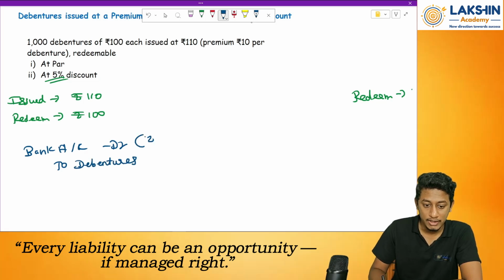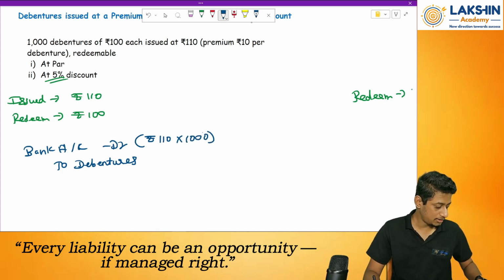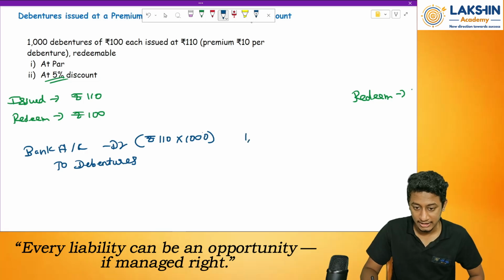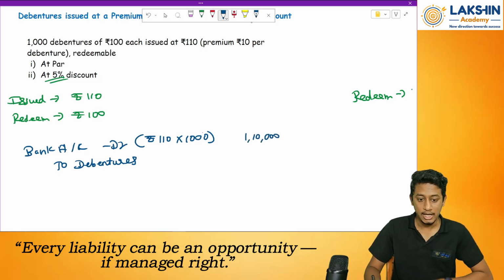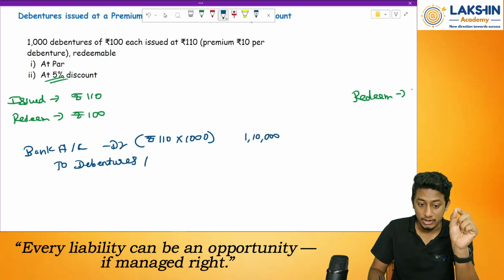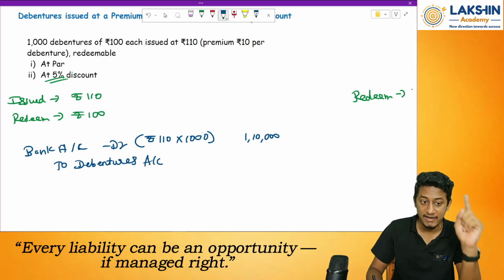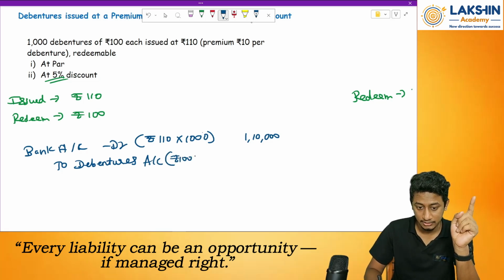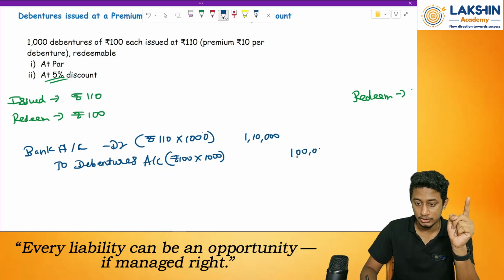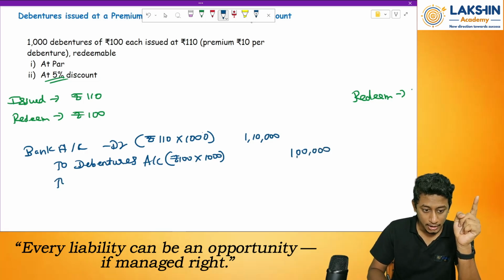Okay. How much do I receive in the bank account? Rupees 110 into 1,000 debentures, right? How much will that be? 110 into 1,000 equals rupees 1,10,000. And what is the nominal value of debentures? Rupees 1 lakh. Why? Because rupees 100 into 1,000 debentures. How much will that be? Rupees 1 lakh.